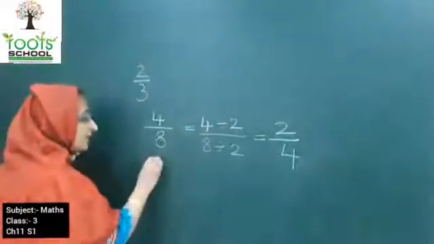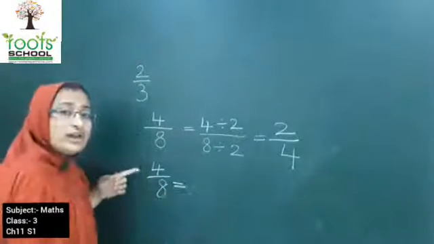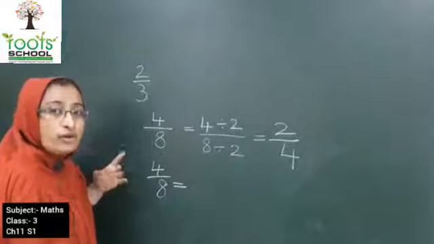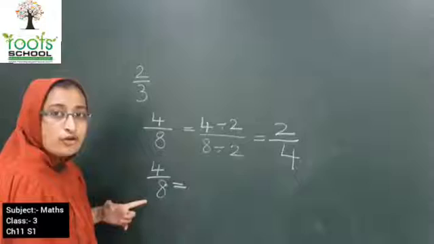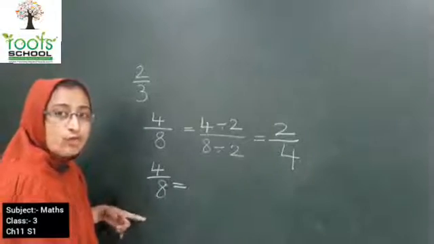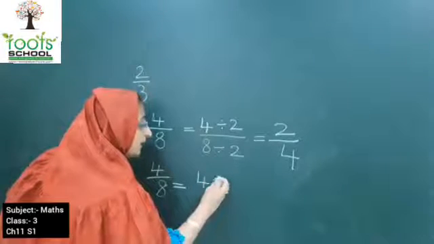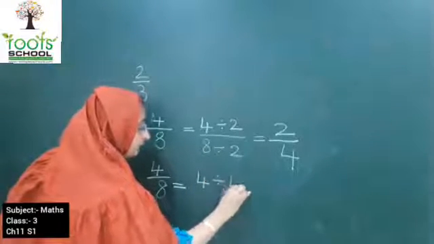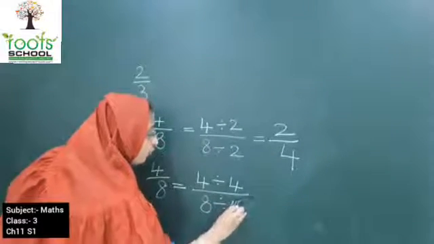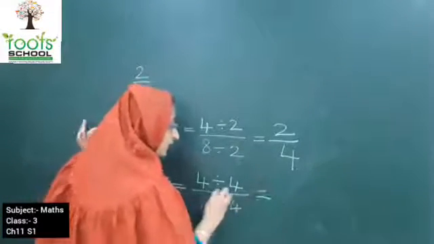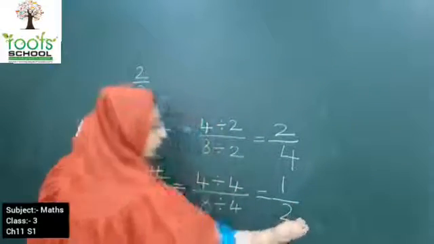Now there can be one more fraction when you divide this number by 4, because 4 comes in table of 4, 4 ones are 4 and 8 also, 4 twos are 8. So dividing 4 by 4 and 8 by 4, what is the answer you get? 1 upon 2.